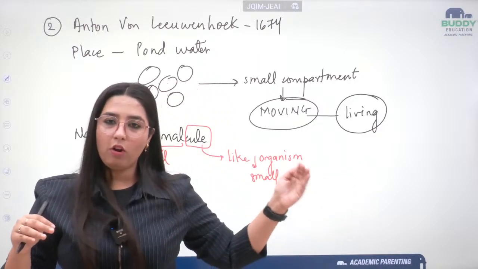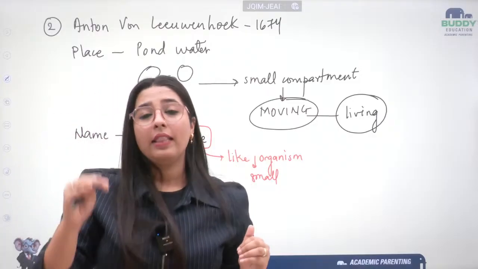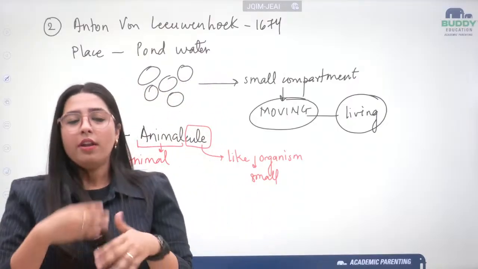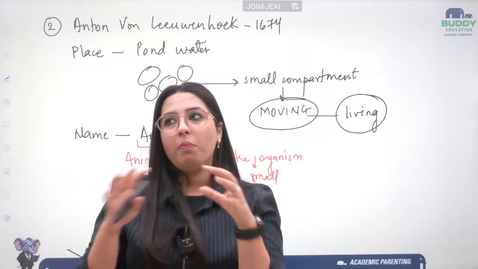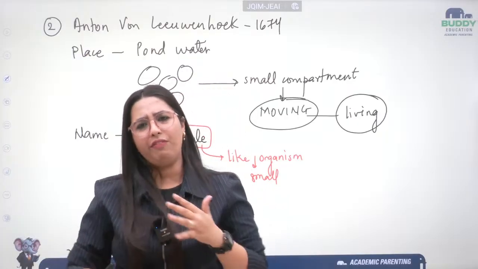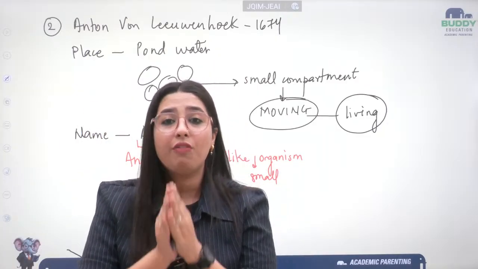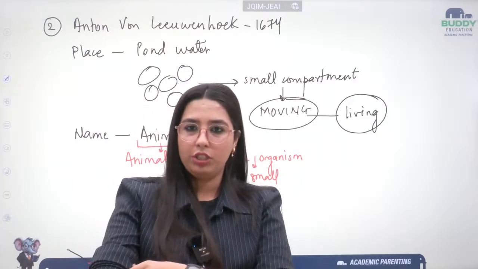First, what was discovered by Robert Hooke? Cells are dead. Then Leeuwenhoek came into the picture and told us that these cells are not dead. These cells are living organisms. So now we are moving forward to what comes next. If I talk about history, every discovery came with the discovery and advancement of microscopes, or technology.